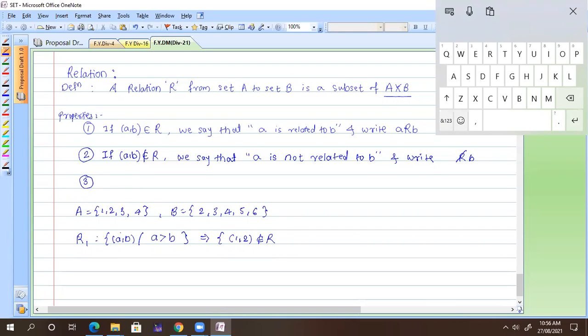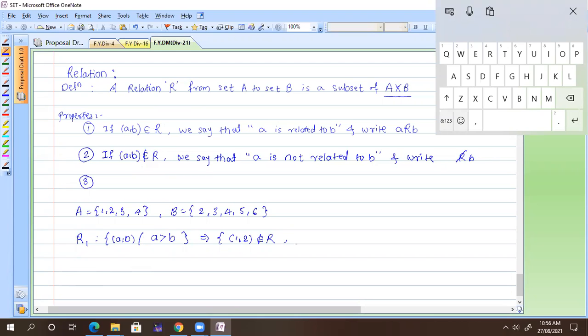Whatever the relation condition is, it has to be satisfied by the elements taken from A cross B. The relation is defined as a subset of A cross B, and sometimes I call it R1, R2, R3.